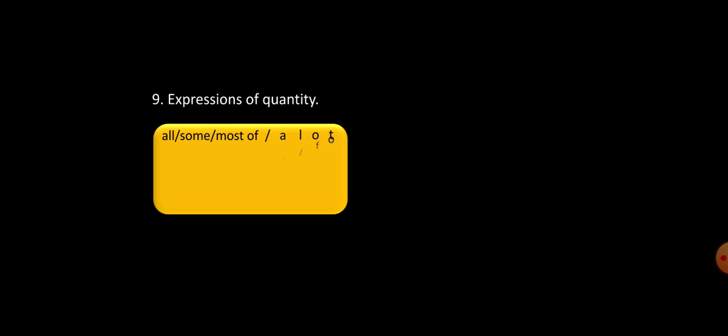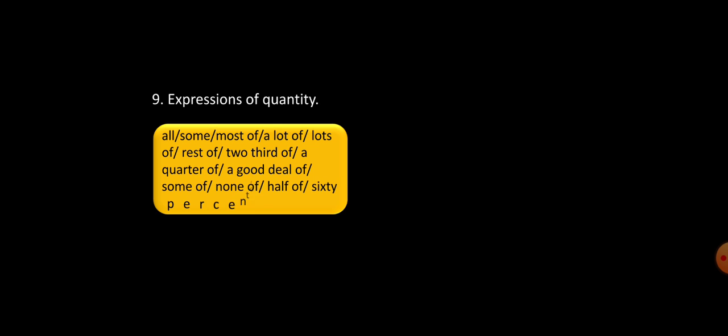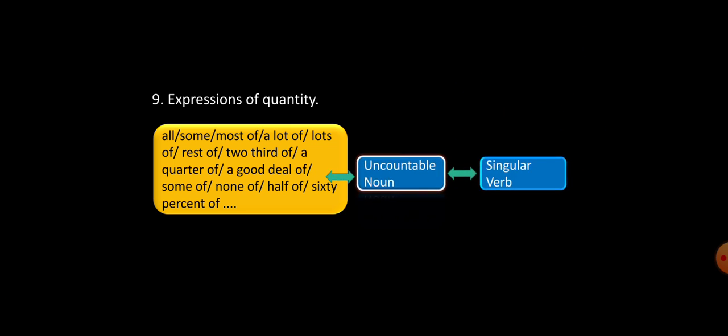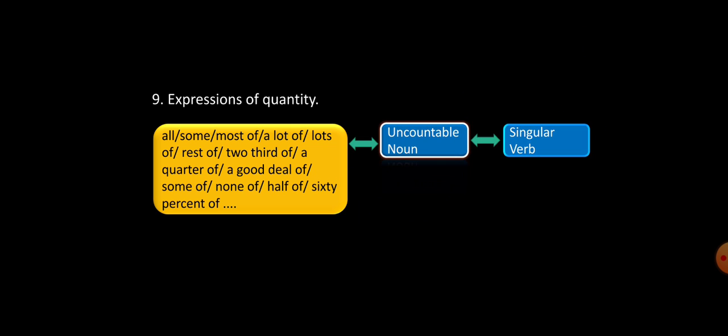Now the next rule, that is expressions of quantity. I have written it in this way. Here they mean all, some, most of, a lot of, lots of, etc. If they come with an uncountable noun, they always take a singular verb.